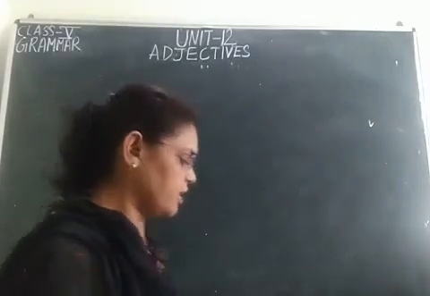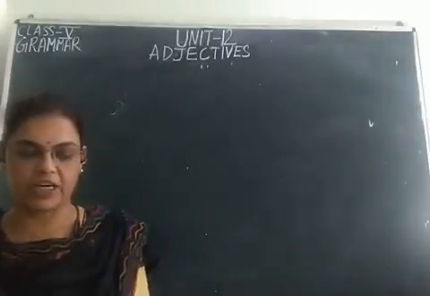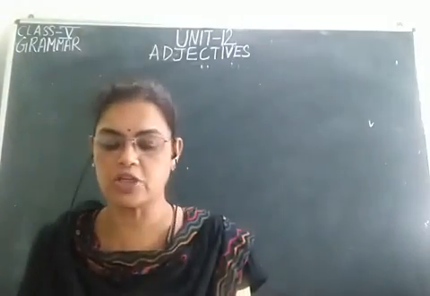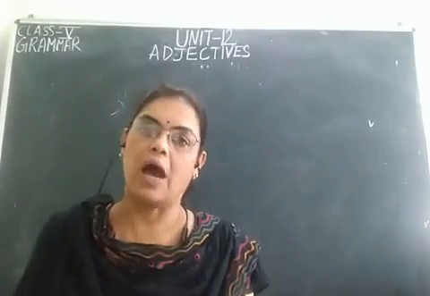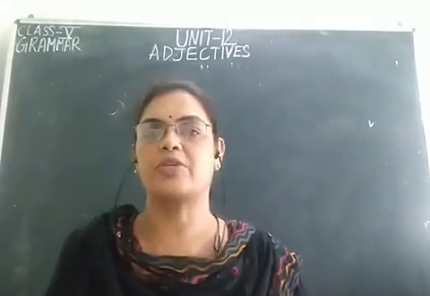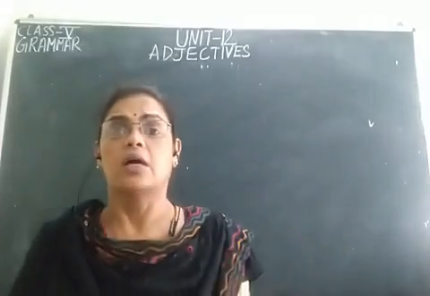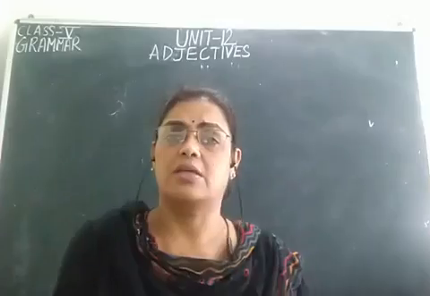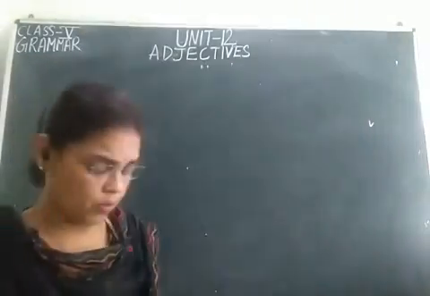So, students, you need to know that adjectives give us more information about a noun, pronoun or a subject. They tell us more about an object, a noun, a place or a thing. So they describe the noun.